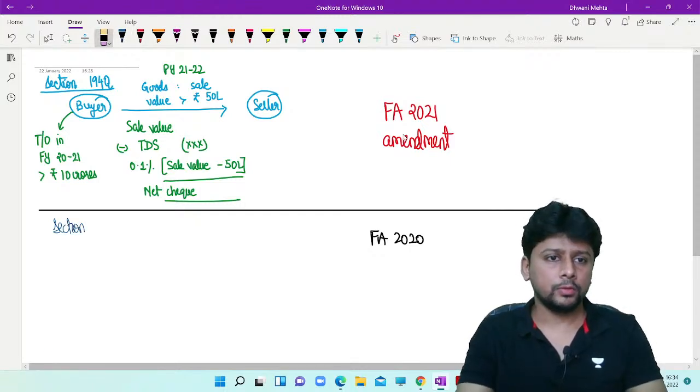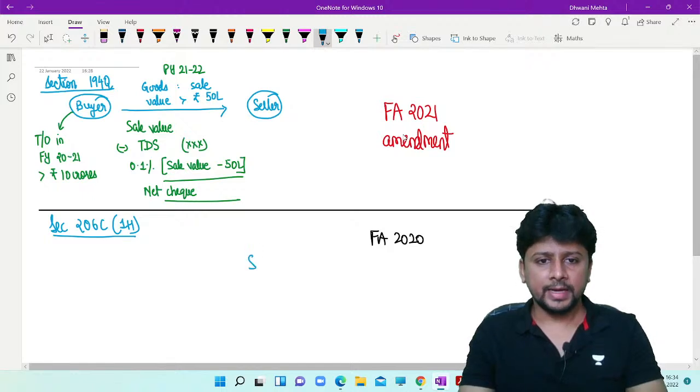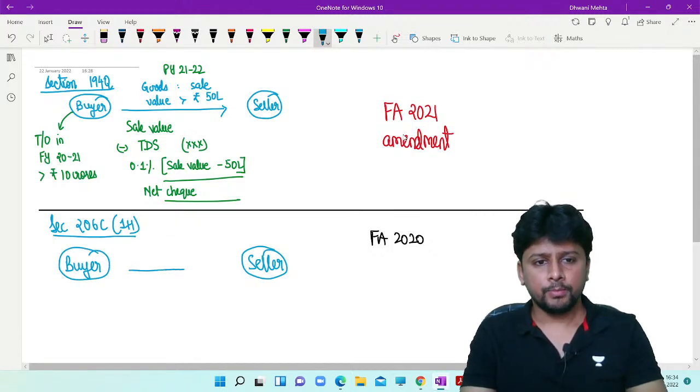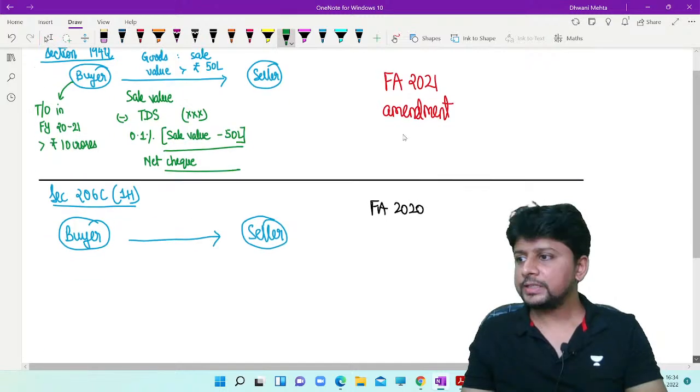This is 206C 1H, where as a seller, if you are selling goods, the buyer will have to pay you the TCS amount.